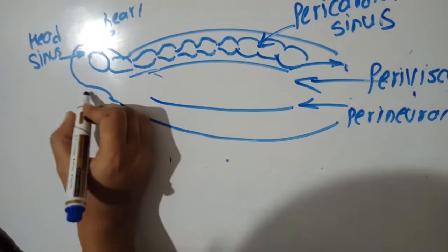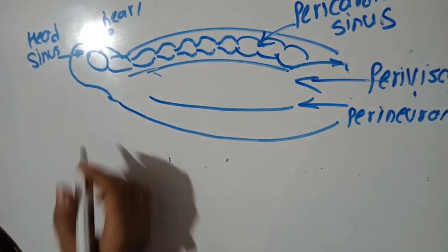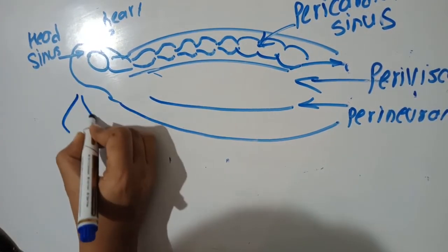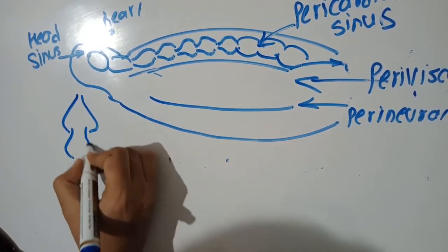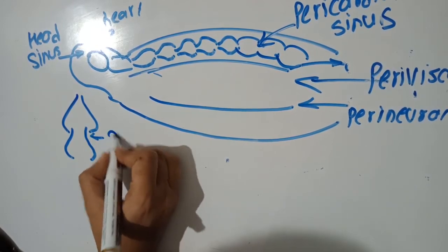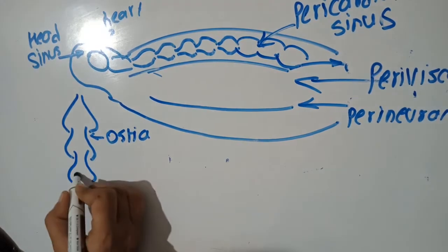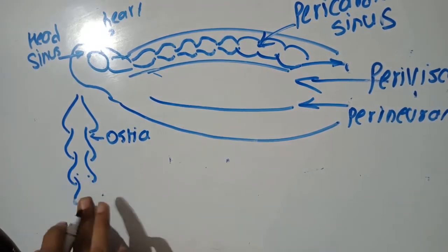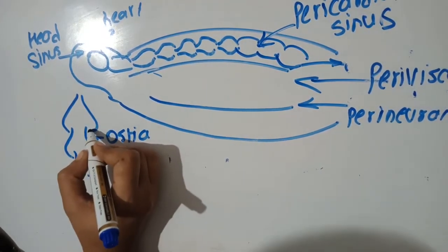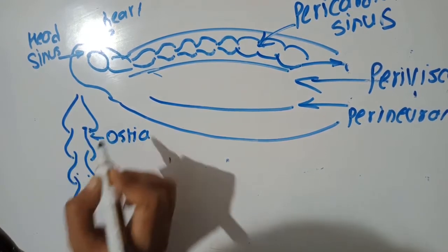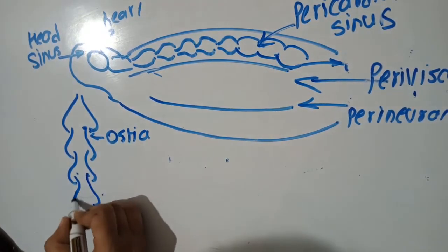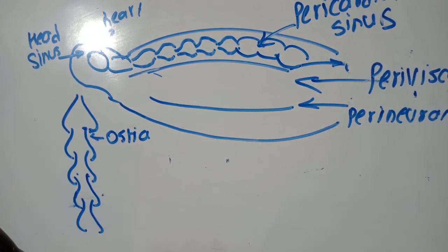So if I tell you how the contraction and the relaxation take place, if you see these chambers, the openings are called ostia. These are the walls. This is called the auricular wall, and this is called the ventricular wall. Okay, they are leaf shaped.